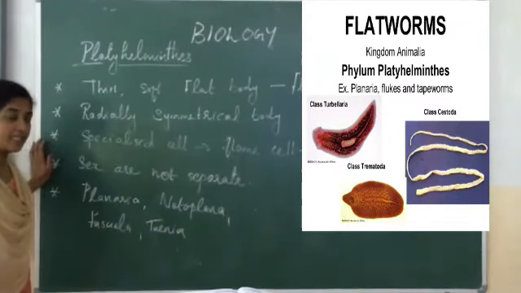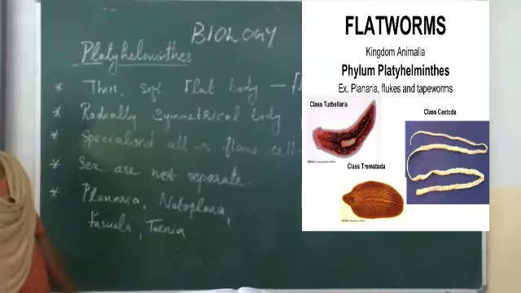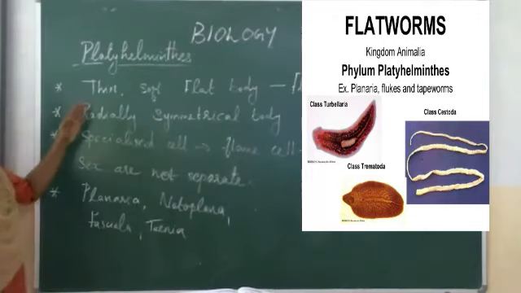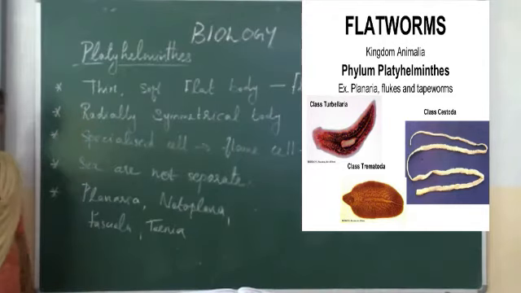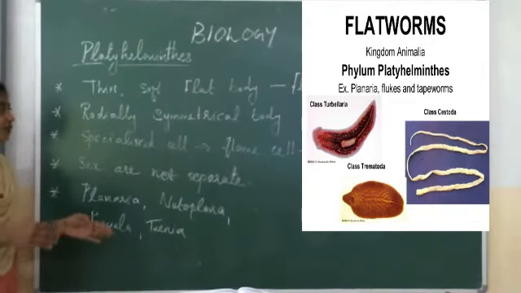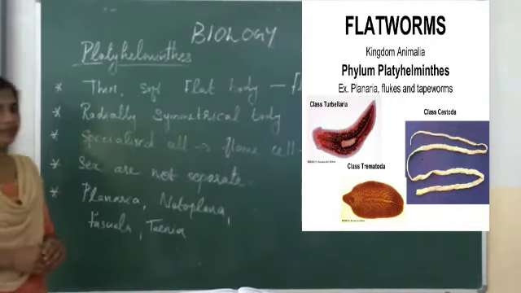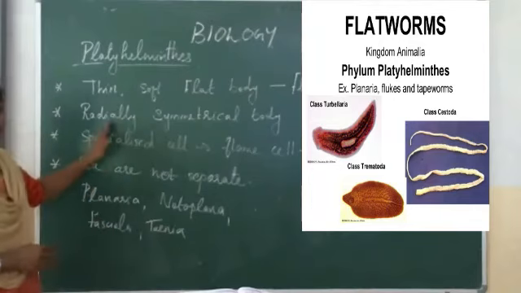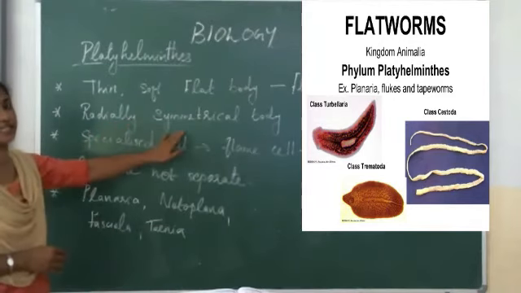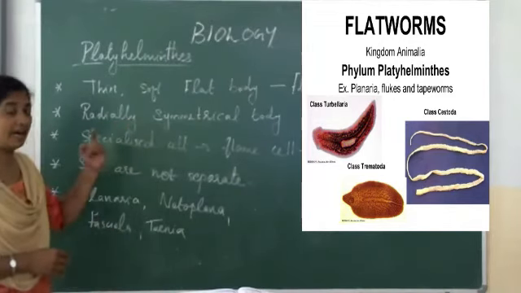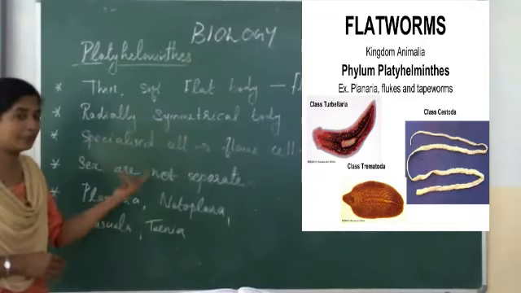General characteristics of phylum Platyhelminthes. It has a thin, soft, flat body. That's why they are known as flatworms. Then their body is radially symmetrical. I have already explained symmetry in our previous class.